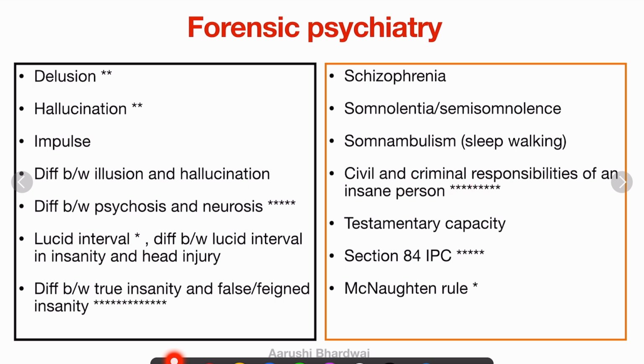So the star mark, civil and criminal responsibilities, in which you can also be asked separately about Section 84 IPC and McNaughton's rule. So this is all about forensic psychiatry, a very big chapter, very big unit, a very good and very scoring unit. So please make sure you don't skip this unit.